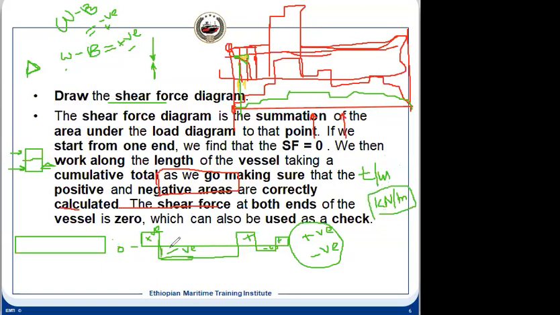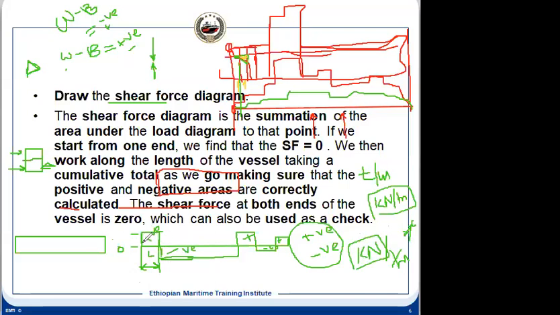Now, from here to here, we have some value in kilonewton per meter, multiplied by the distance L in meters. So kilonewton per meter multiplied by meter, what do you get? Kilonewton. So this is the force. It means this is the shearing force we can calculate.